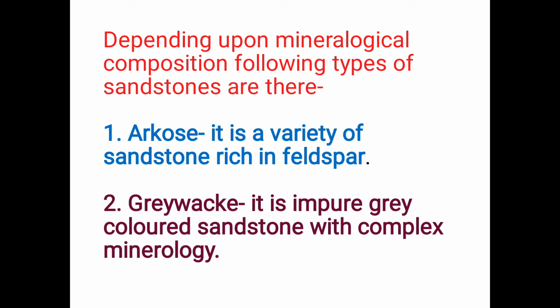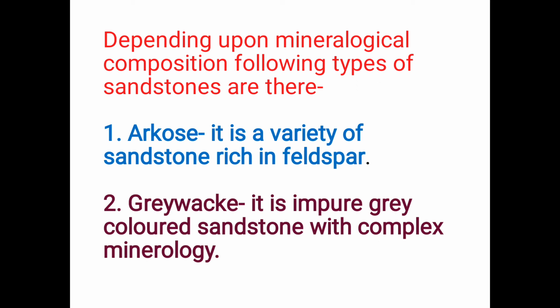Again, depending upon mineral composition, certain types of sandstone are recognized. We have seen the general mineral composition, that is quartz, feldspar and mica. In sandstone the essential or dominant mineral is quartz.